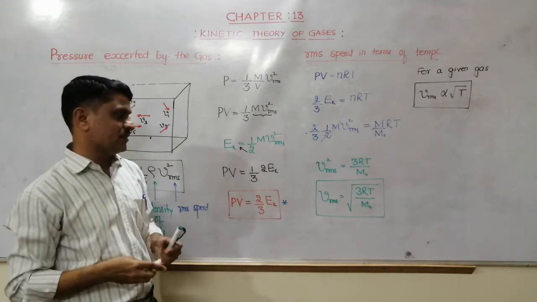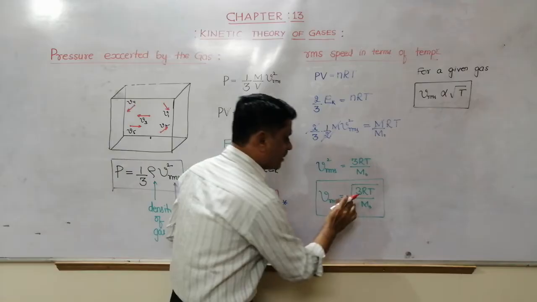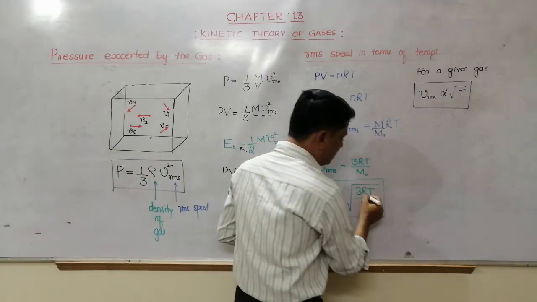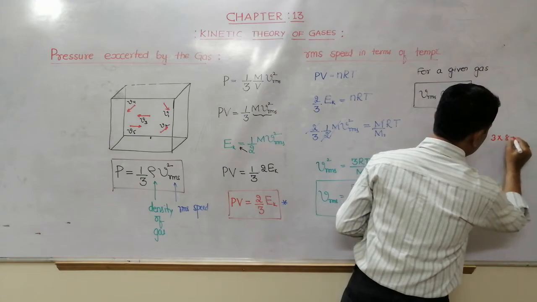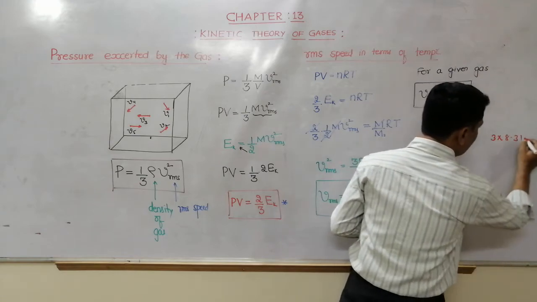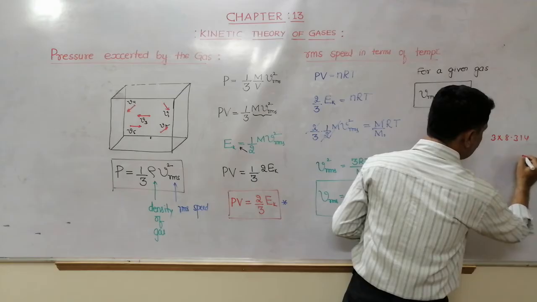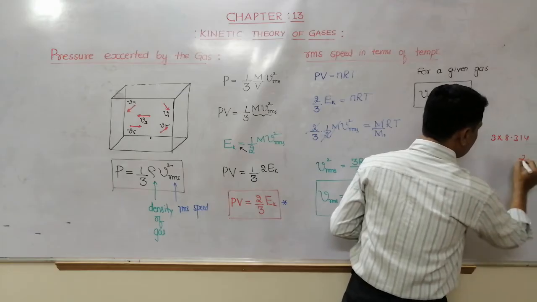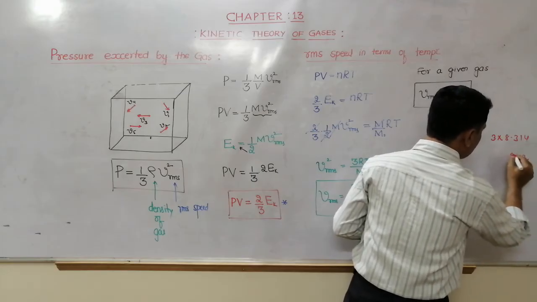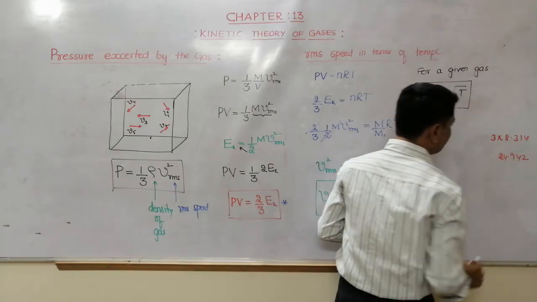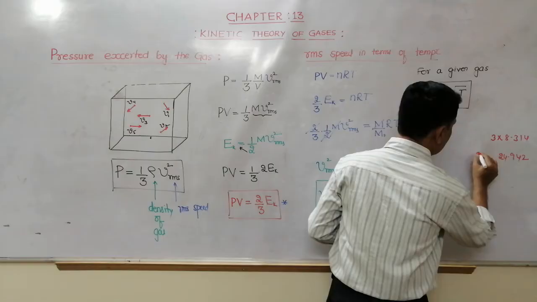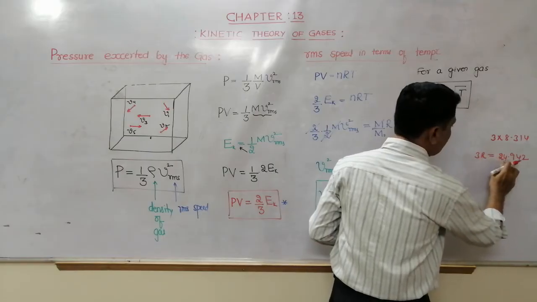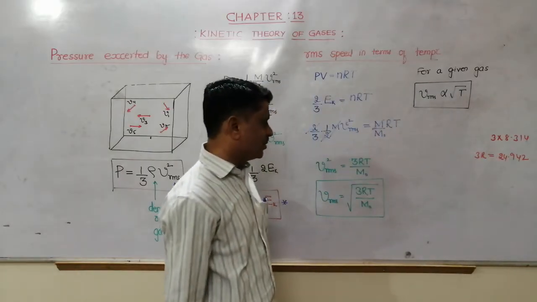And for the second one, try to remember 3R. R is 8.31, so 3 into 8.31 is 24.942.